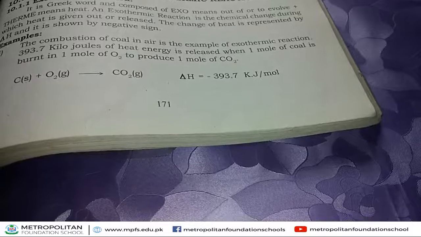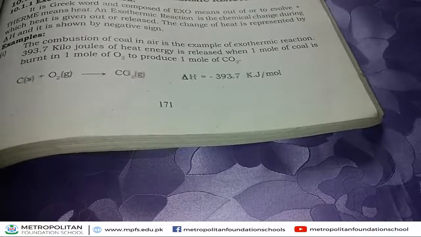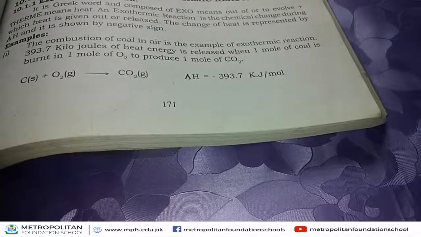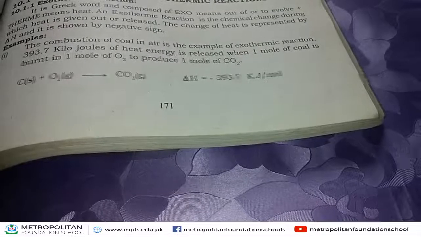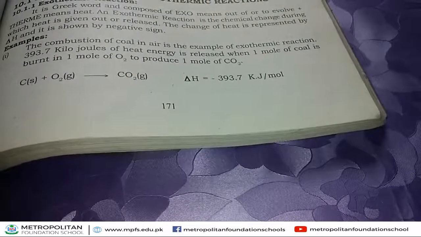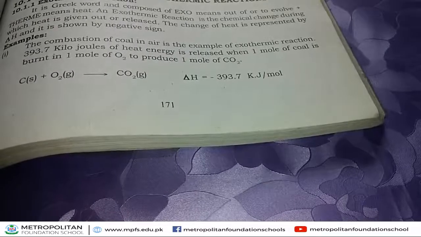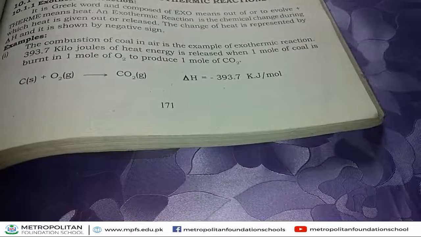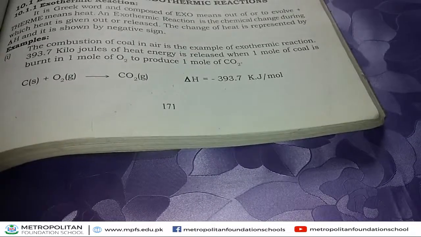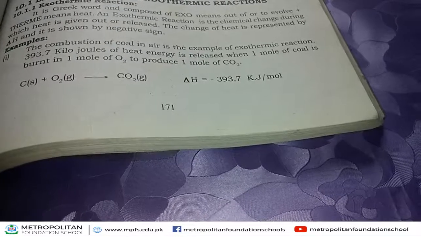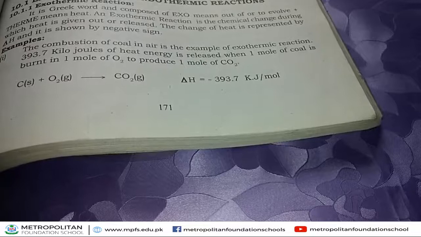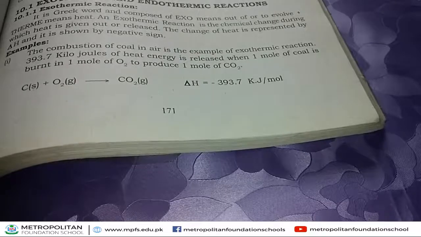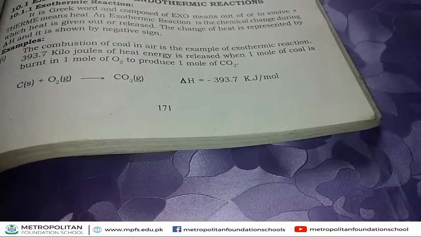When we burn carbon, coal, in the presence of oxygen O2, then 1 mole of carbon dioxide is produced, and CO2 is the formula of carbon dioxide. This reaction is an example of exothermic reaction. CO2 is carbon dioxide. It is a product. It is formed when we burn coal, carbon, in the presence of oxygen O2.